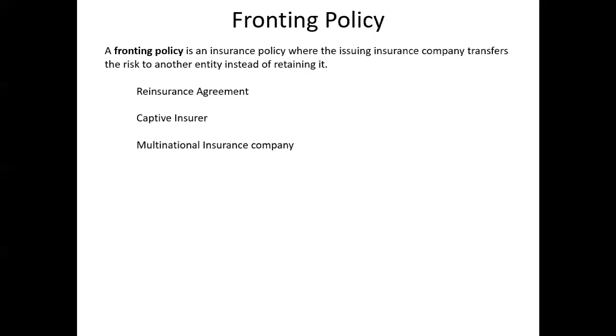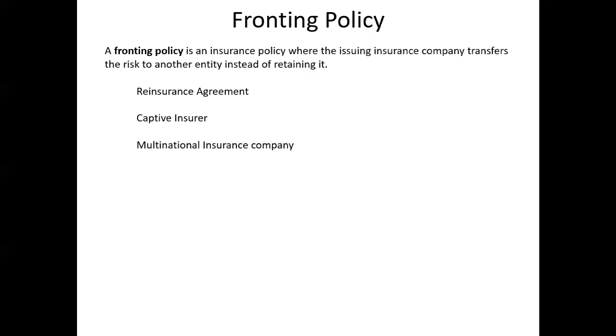What is this reinsurance example? Say you have an insurance company that covers a lot of risk. Sometimes the customer asks for a unique kind of risk, maybe flood coverage, that the primary insurance company does not want to retain. The primary insurance company will be a fronting carrier here.